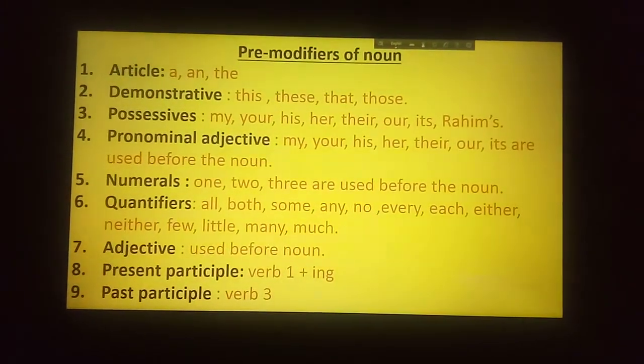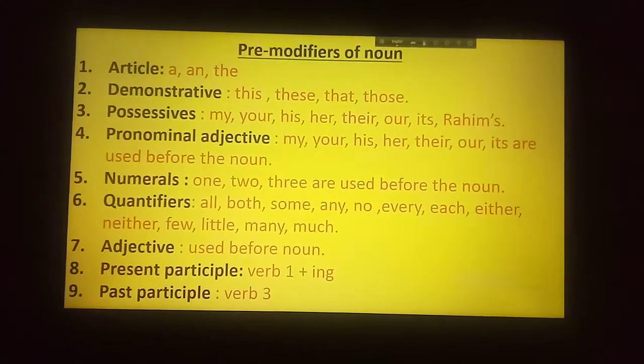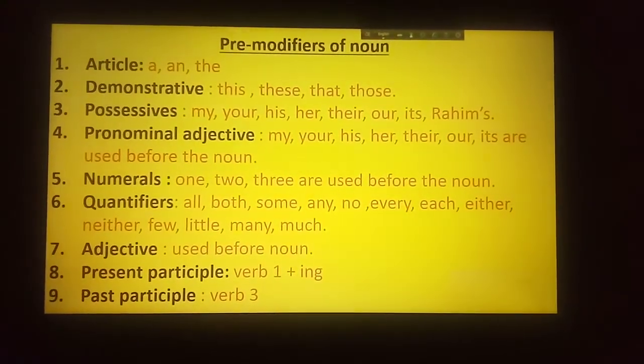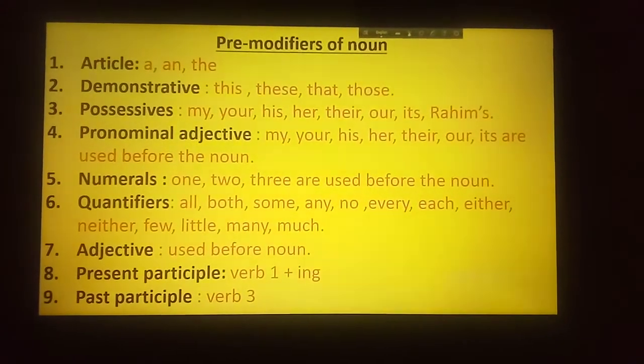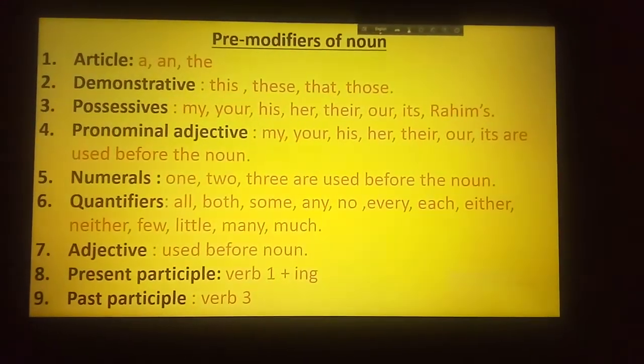We can use an article. Before going to the discussion, I want to tell you that you will get the clue in the bracket, what kind of modifier you have to use in the blank.